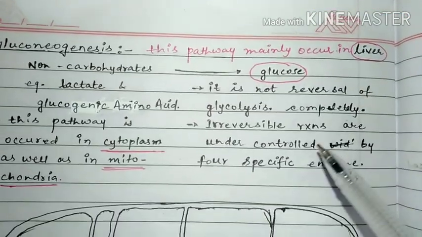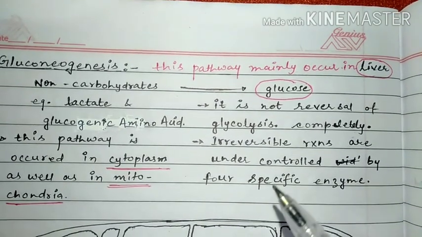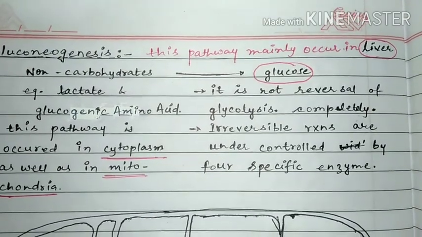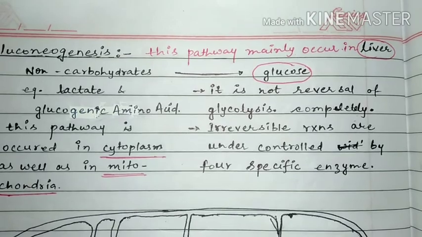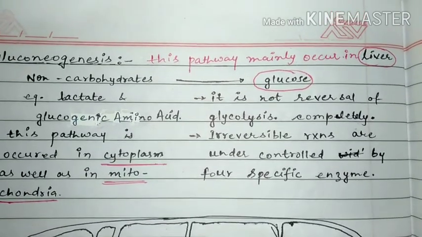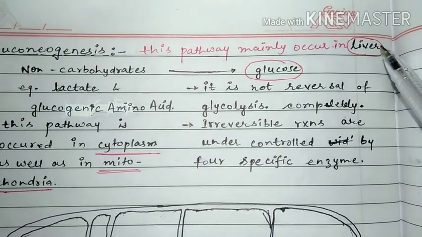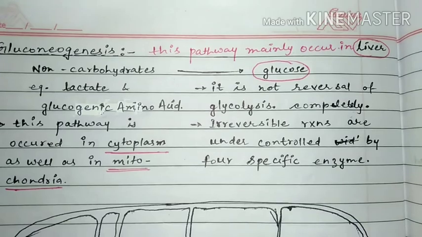Why? Because the related enzymes, the four enzymes I have told you, are not present in other tissues and organs. These are a little bit present in the kidney and intestinal mucosa, but they are absent in the muscles and the brain. So mostly the liver can form glucose from non-carbohydrate substances.